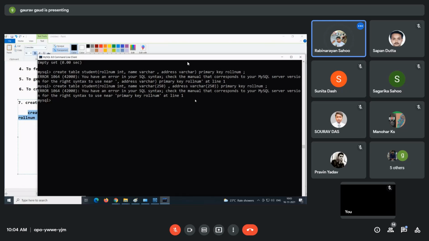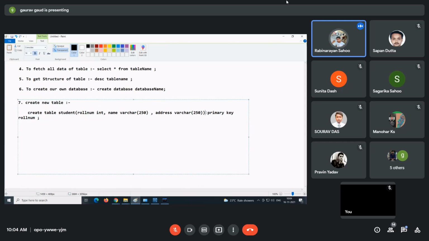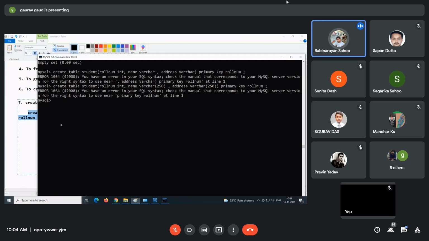Primary key is the issue. Yes, here we have to use create table with this where primary key is roll number.